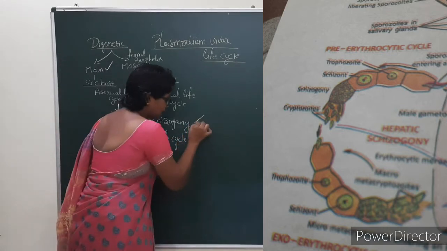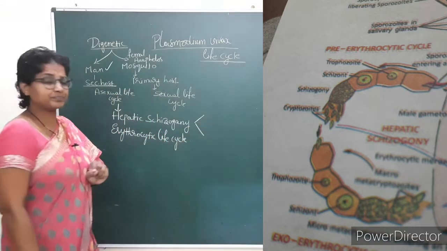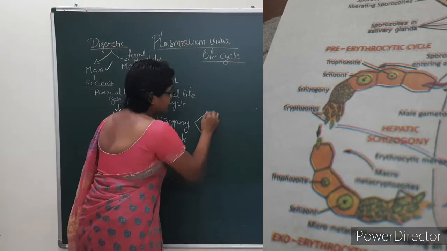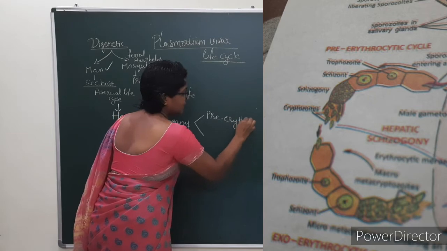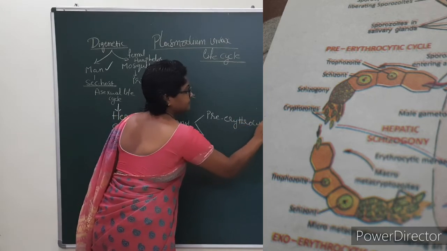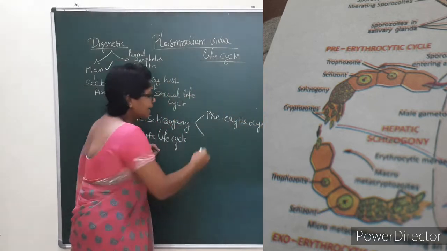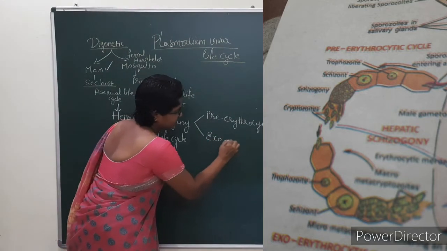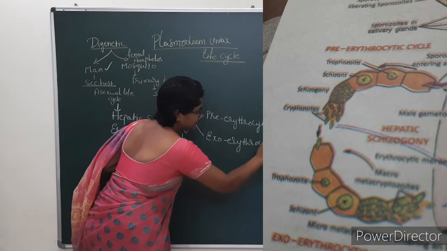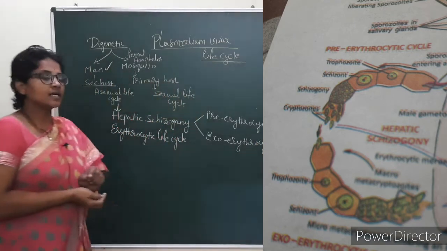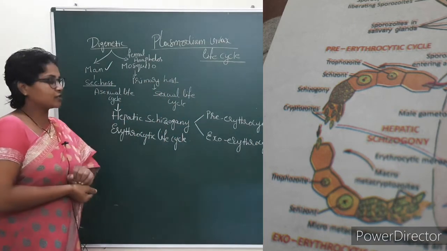Hepatic schizogony is of two types. This is the pre-erythrocytic life cycle, and the exoerythrocytic life cycle. This is the hepatic schizogony.